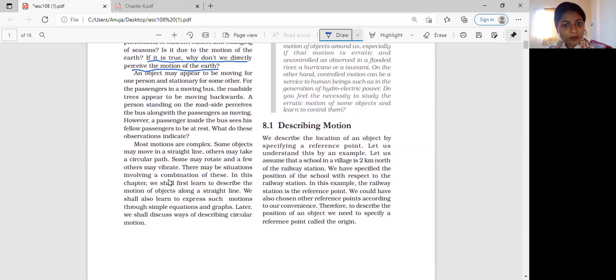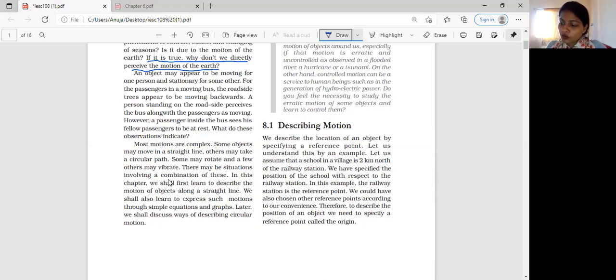Most motions are complex. Some objects may move in a straight line, others may take a circular path, some may rotate, and a few others may vibrate. So motions can be of many types. The motion can be in a straight line, circular motion, or vibratory motion. So motions may take many types, or motions may be complex.